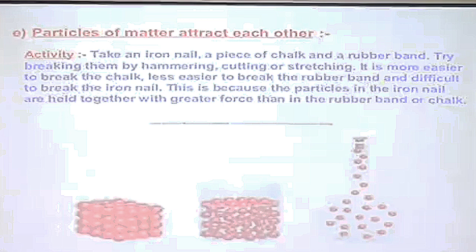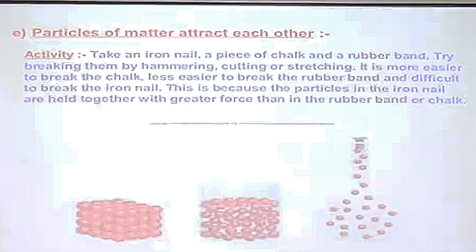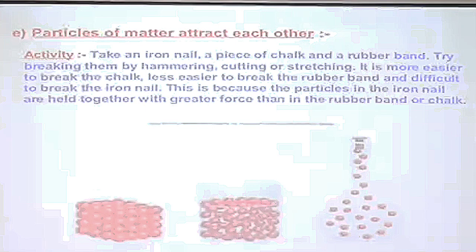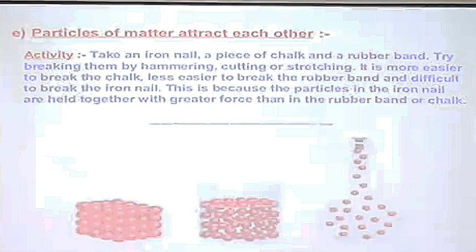We see that it's easy to break chalk, whereas it's very difficult to break the nail. We will not even be able to break the nail. So that clearly shows that the forces of attraction in the three solids are different. Though they all are solids, the magnitude of the force of attraction is different in the three solids. The forces of attraction are maximum, the strongest, in the case of the iron nail. This activity again shows, we can compare the three states of matter, liquids, solids and gases. We'll find that the forces of attraction are strongest in the case of solids.